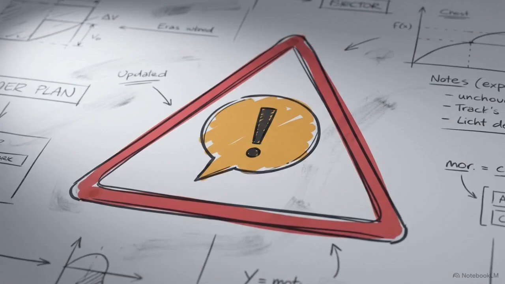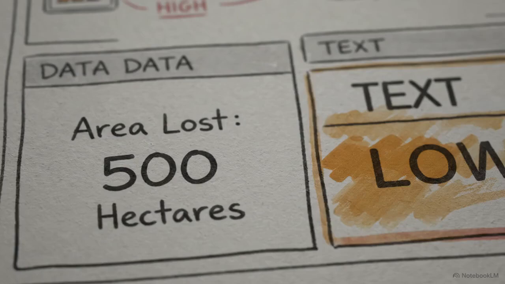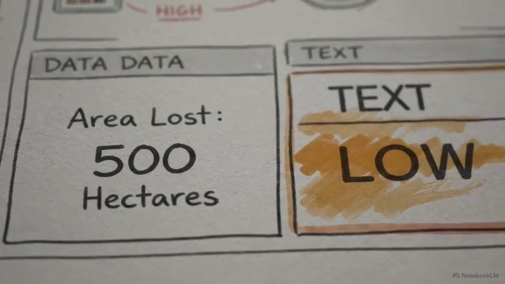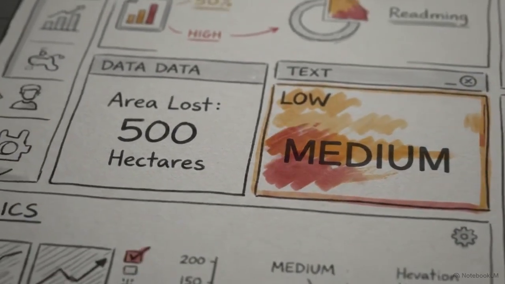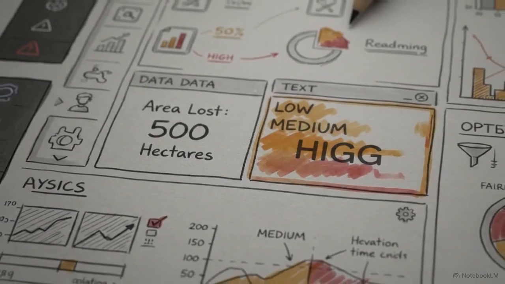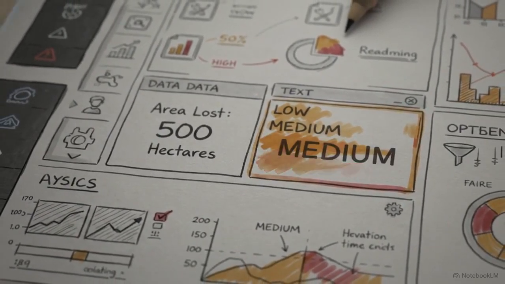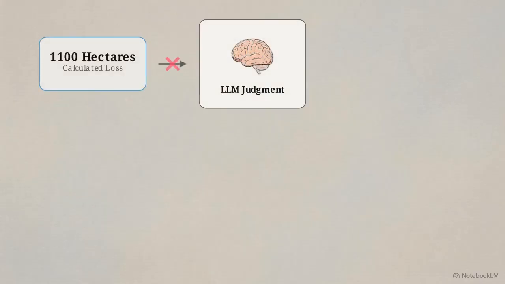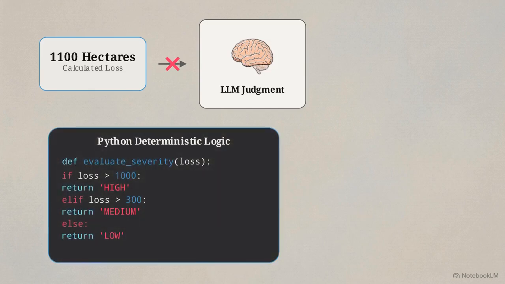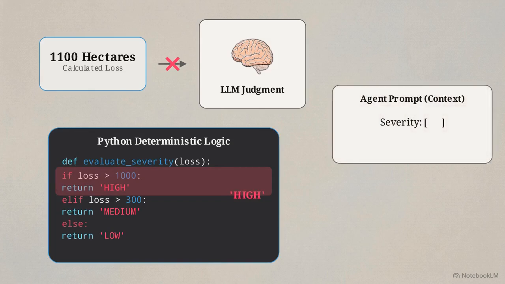Even with specialized agents, relying on a language model for hazard assessment carries a specific risk. An LLM might classify 500 lost hectares as medium one day and high the next, purely through non-deterministic generation. GeoDrishti removes the model's authority to judge severity. Raw acreage is routed through a deterministic Python logic gate. If a loss exceeds 1,000 hectares, the string high is forcefully injected into the structural prompts of the agents,